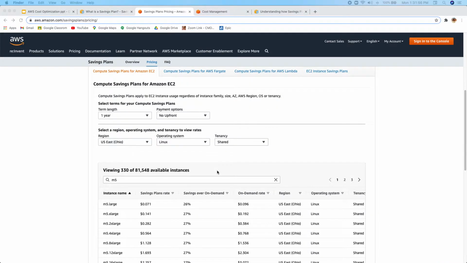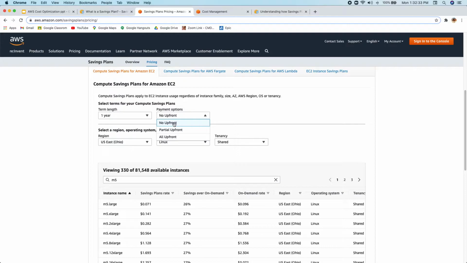So guys, now let's see how the pricing works for savings plans. I'm in the AWS documentation for the savings plan pricing. You can see that there are four different options. You can choose from EC2 savings plan, compute savings plan, and then you can see the pricing for Fargate. So let's see the compute savings plan. Like I mentioned, you can choose a term from 1 year to 3 years, like we had in RI. And again, you have a payment option of all upfront, partial upfront, and no upfront. So your discount will vary based on what options you are choosing.